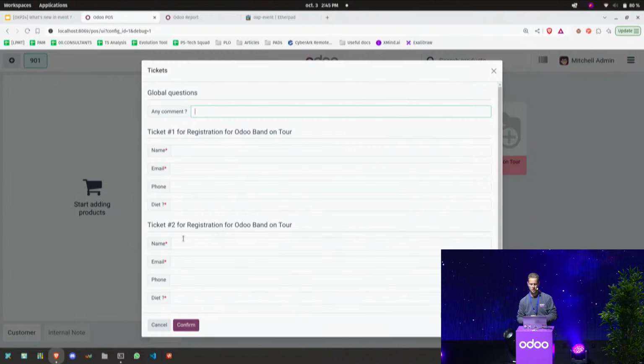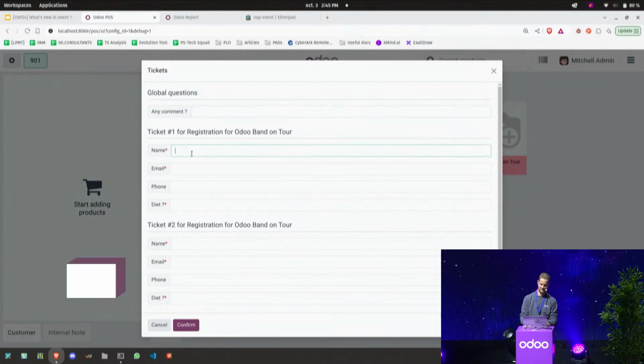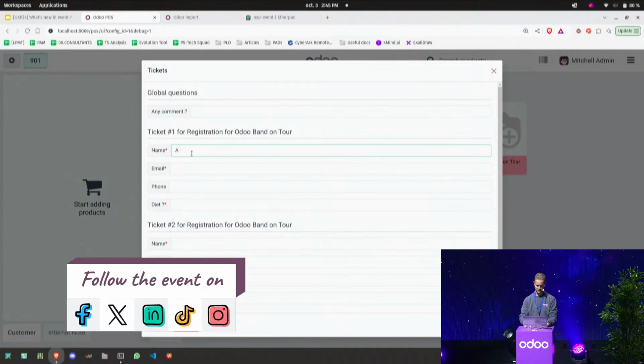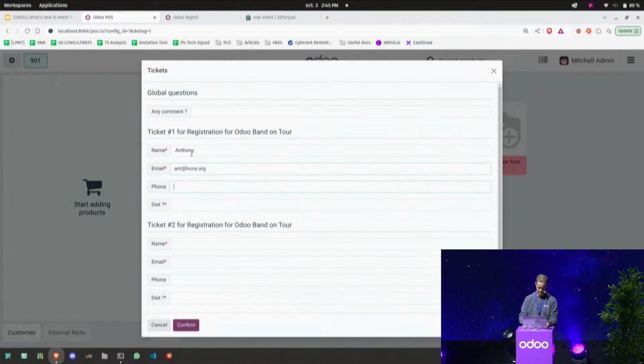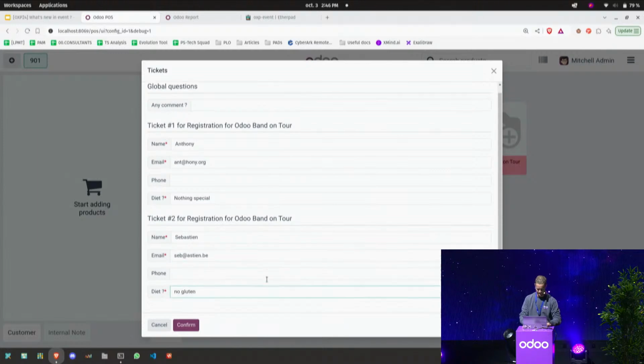Again, you have to fill in the information about each attendant for the event. Here, no additional comments, so I can even leave it empty. Here, it will be Anthony.org. And here, nothing special. Here, it will be Sebastian. And here, no gluten, for example. And that's it. And I can confirm the subscription of those people.